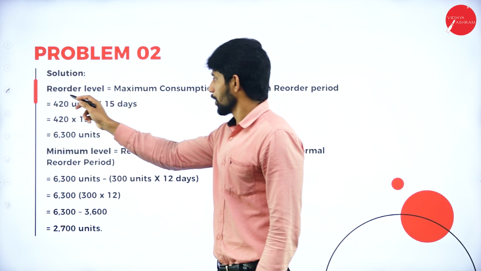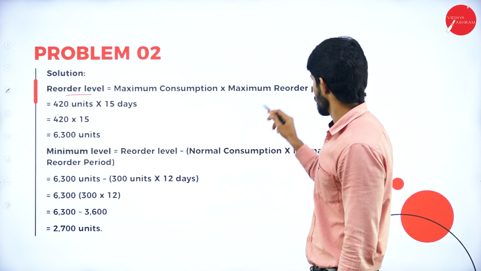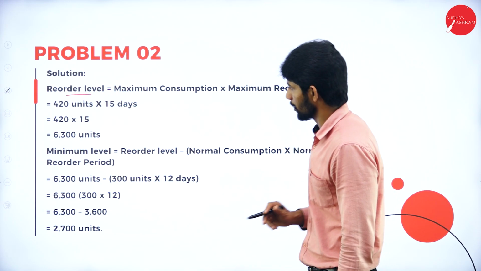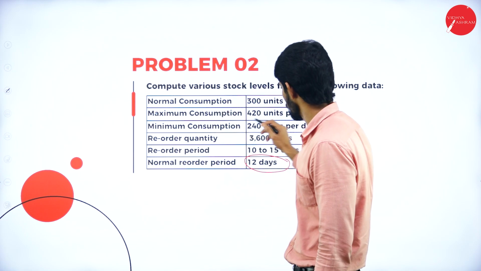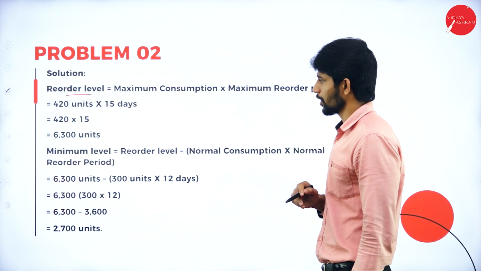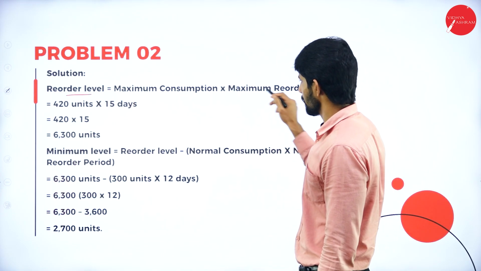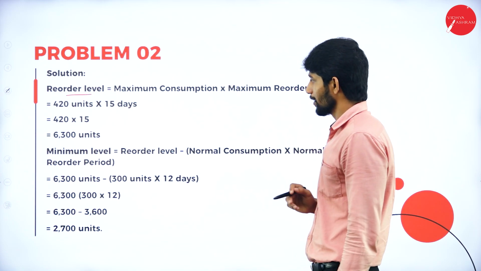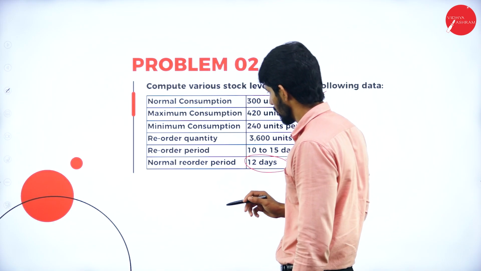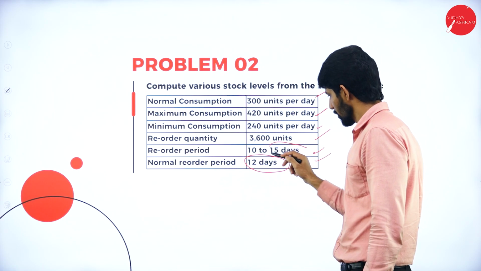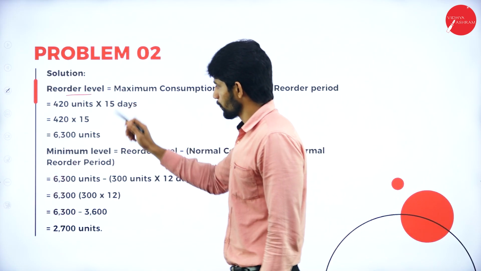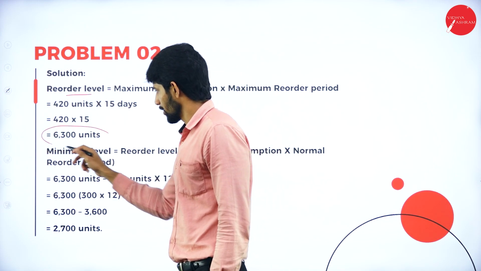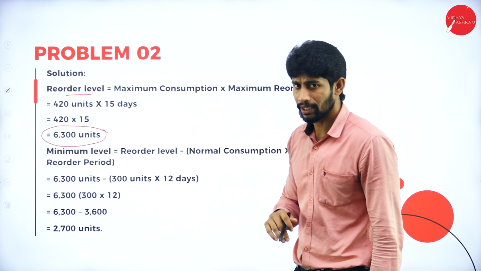So solution, reorder level: maximum consumption into maximum reorder period. So 420 units is the maximum consumption. Here you can see maximum consumption 420 units into maximum reorder period. So what is the maximum reorder period? The maximum reorder period is 15 days. So 420 units into 15 days, you will get 6,300 units. This is called reorder level.